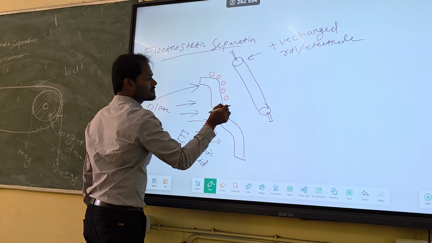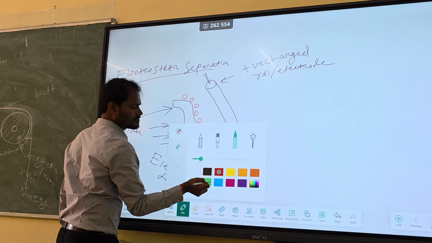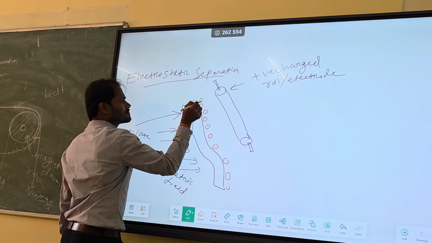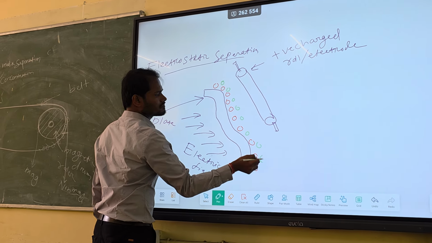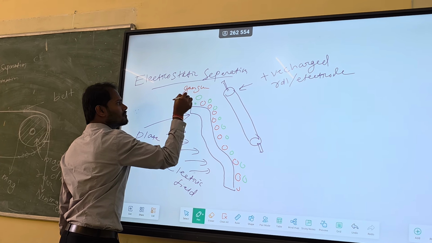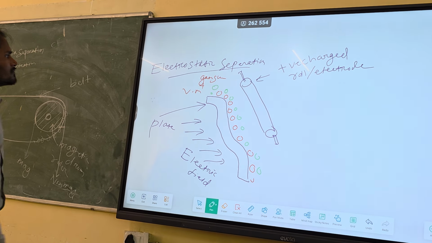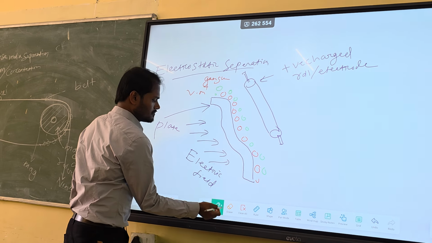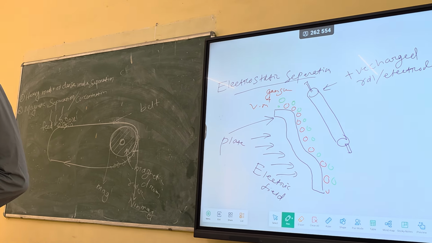Particles are flowing like this. Positive charge. This is your gangue, flowing on the roller. This is electrostatic separation. That one is high tension, this one is electrostatic.